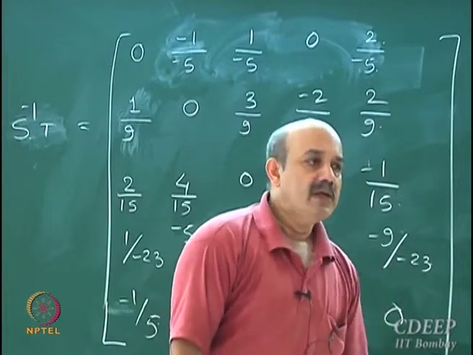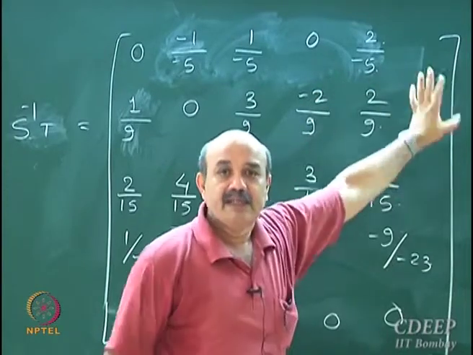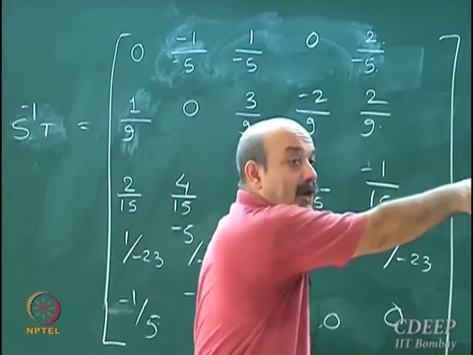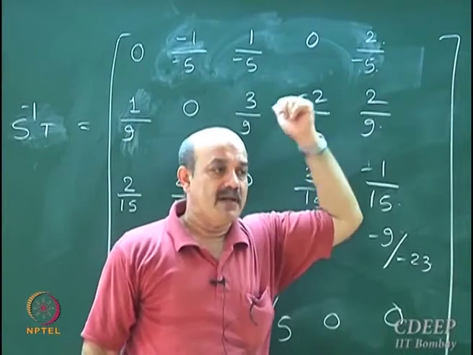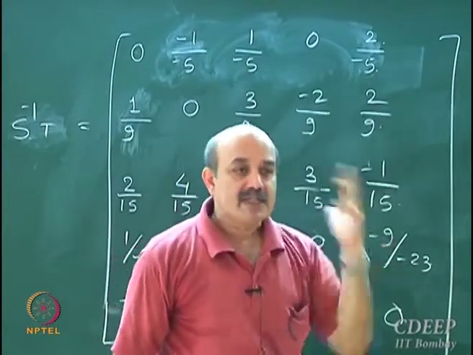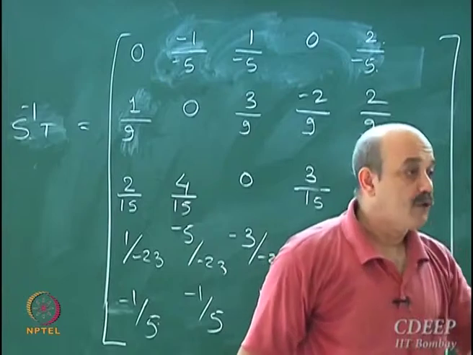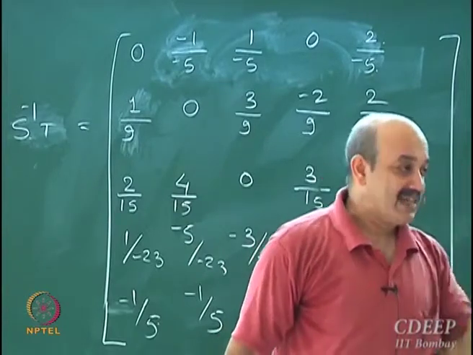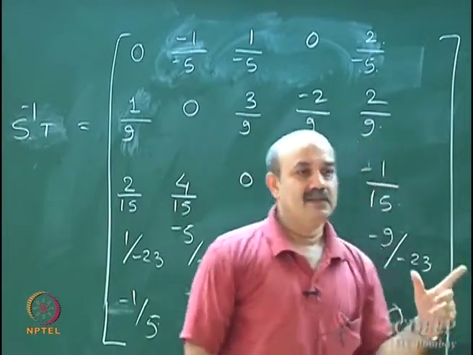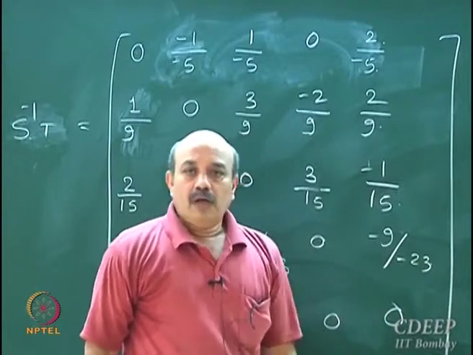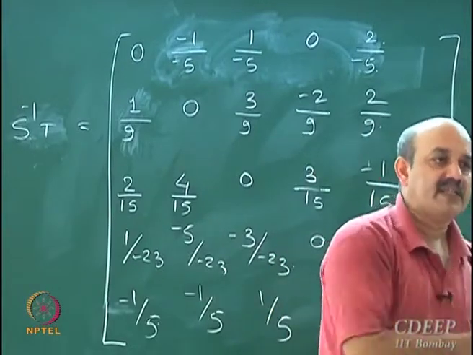What does it mean? The spectral radius of this matrix is strictly less than 1. So if A is diagonally dominant, the Jacobi matrix which you get by S inverse T has spectral radius strictly less than 1, which means Jacobi iterations will converge without having to solve it, for an arbitrary initial guess. Very, very important, for an arbitrary initial guess. So any initial guess I give, even if it is completely wrong, my iterations will converge to the true solution.